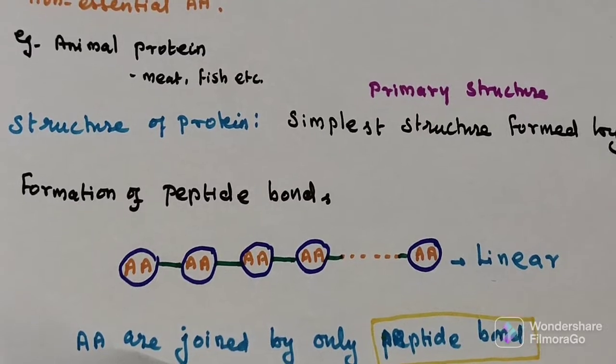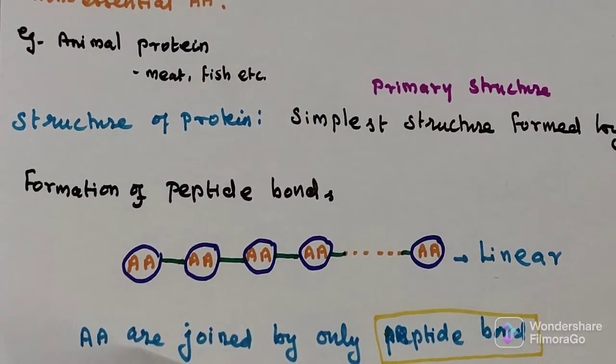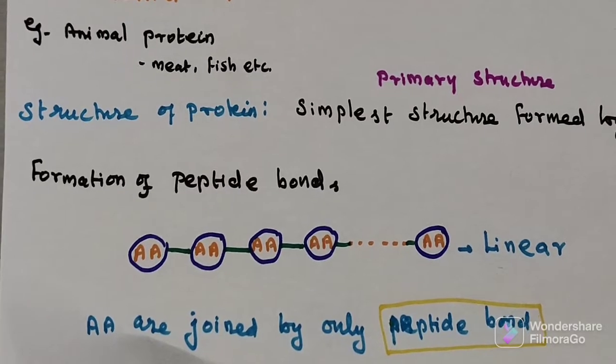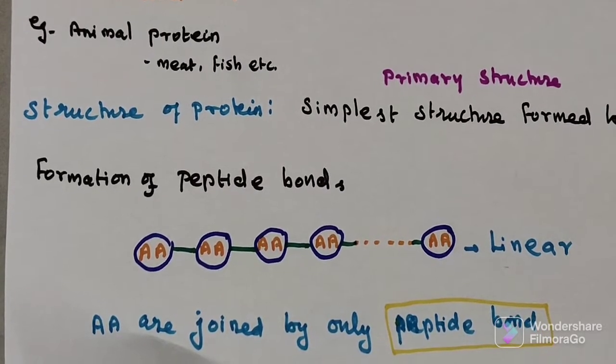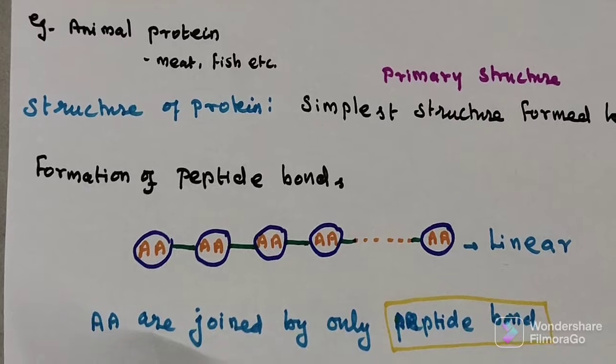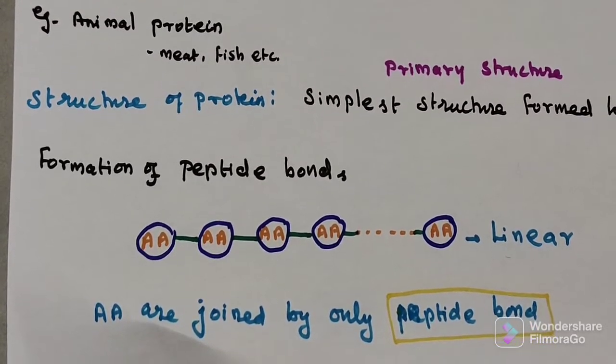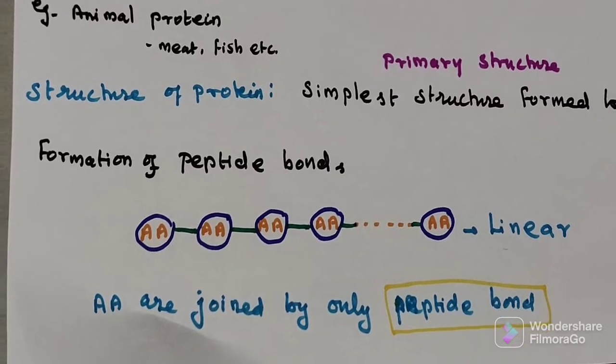And now we will talk about protein formation, that is how the primary structure is formed and how the primary changes into secondary, tertiary and quaternary structure. Classification based on the structure.